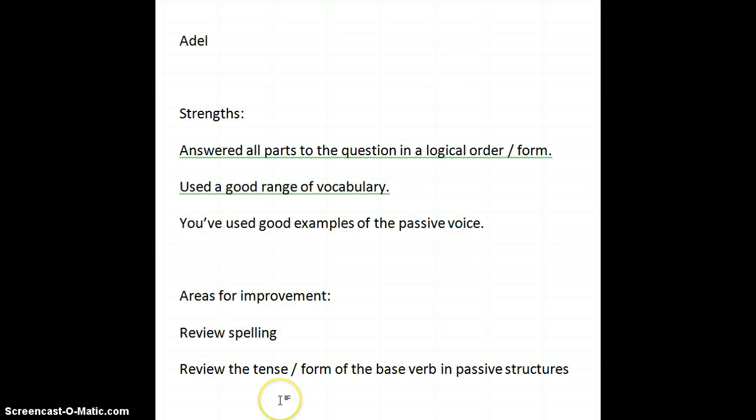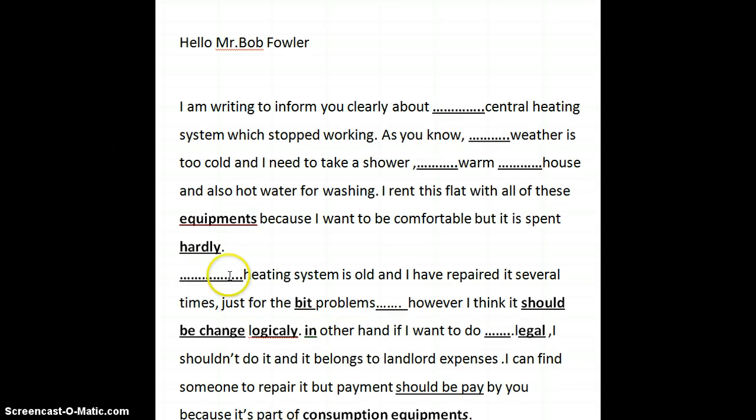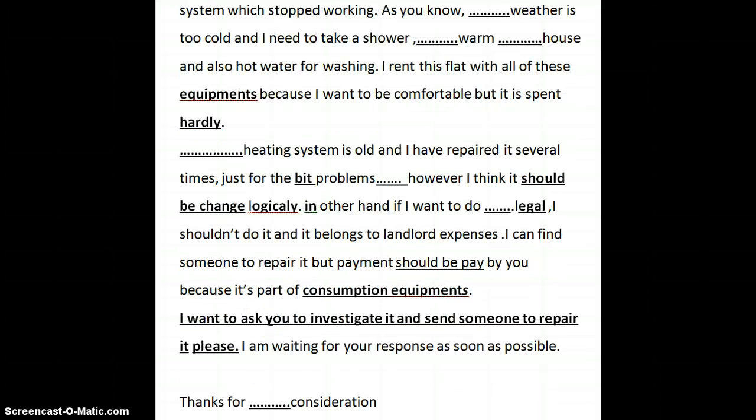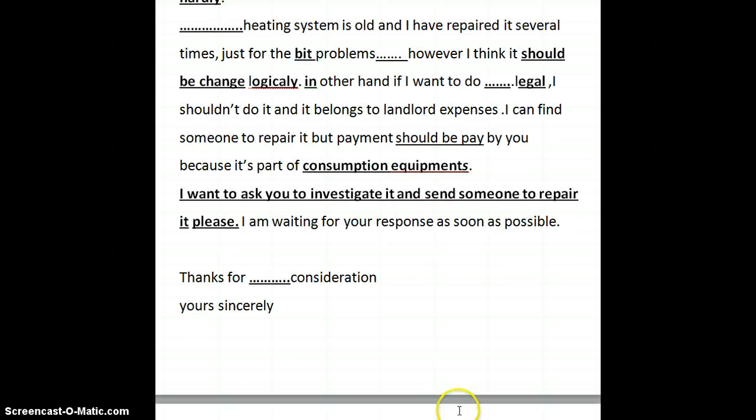And just a suggestion of alternative words where I have underlined. Apart from that, it's a very, very good letter that you've written. You've answered all parts to it. Your vocabulary obviously is very good. You've shown your vocabulary, just a few little touches here and there, and I think you'll be spot on. Fantastic. Thank you for that.